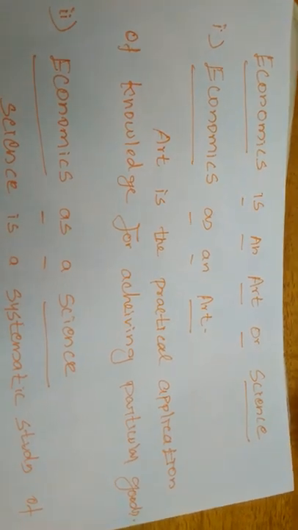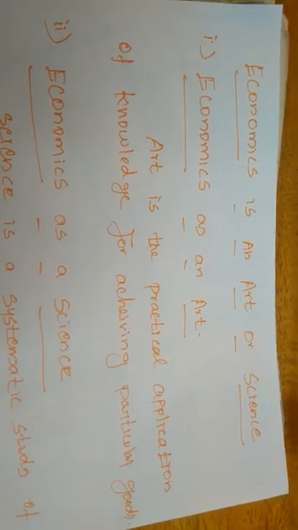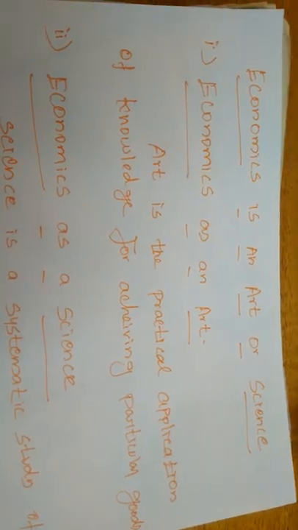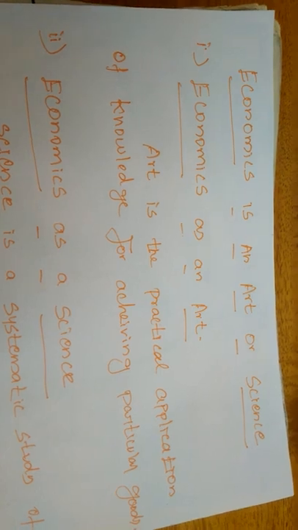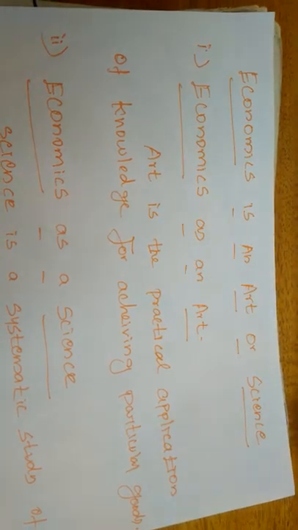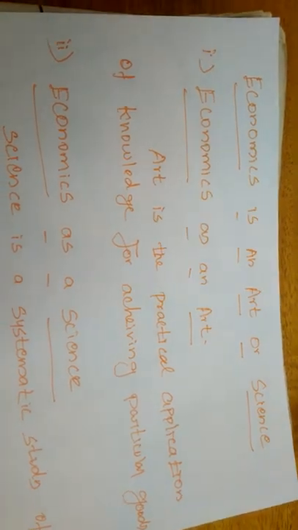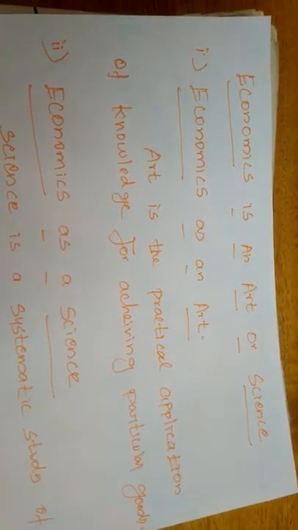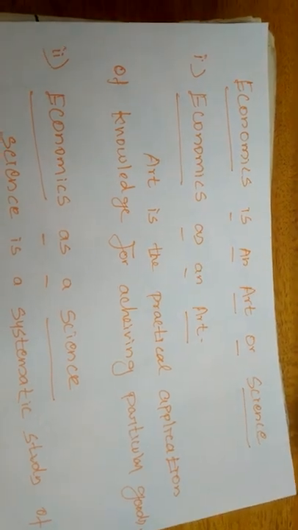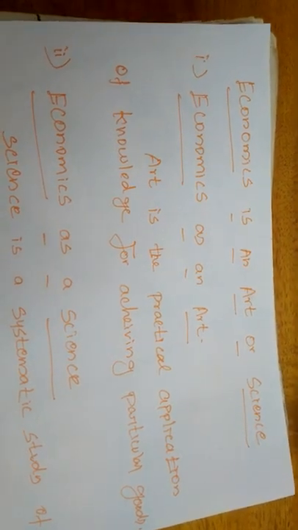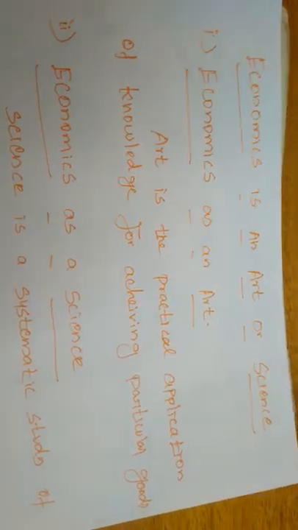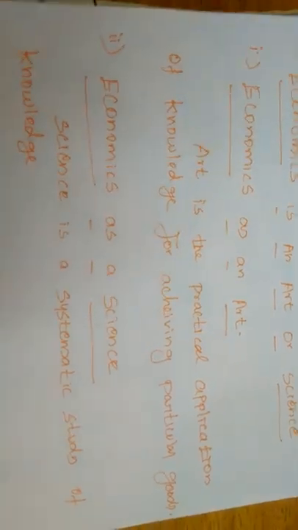If it is a science, is it a positive science or a normative science? So there is a big controversy. The controversy is, on one side, whether economics is an art or a science. On the other side, if you consider economics a science, is it a positive science or a normative science? This also we have to explain, and it also comes under the scope of economics.